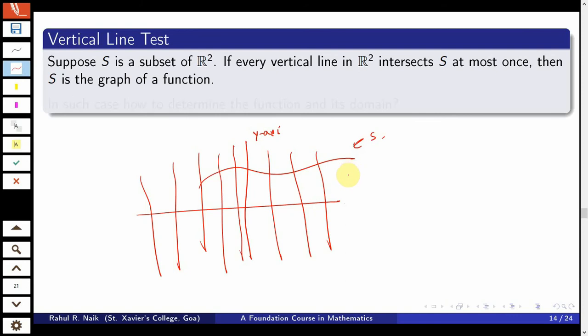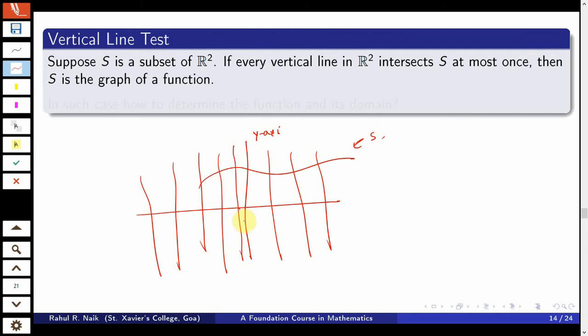If it coincides more than once, then it is not the graph of any function, because at that particular point of the domain where the vertical line meets the graph twice, that point has two images, which is not valid in a function.